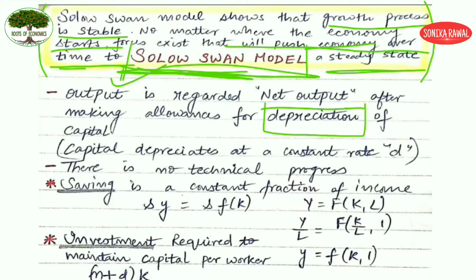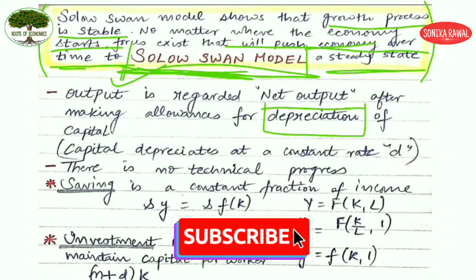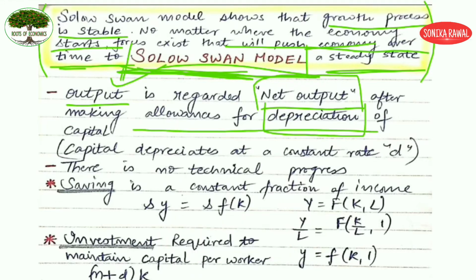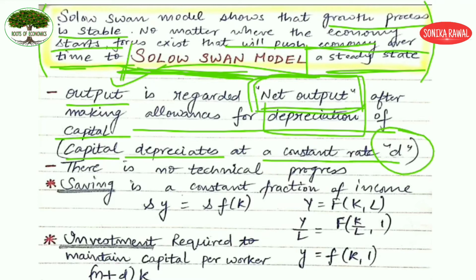First difference, just now I told you that Solow-Swan is considering the effect of depreciation. Second difference, which follows from this, is that output here is regarded as net output after making allowances for depreciation of capital. Since you are taking the depreciation effect into consideration, you are going to deduct depreciation from the gross output, and you are going to get the net output. Capital, we all know, depreciates at a constant rate d. So small d here represents depreciation. There is no technical progress; this is another assumption of the Solow-Swan model.